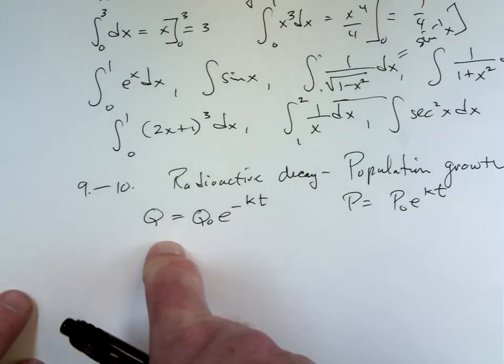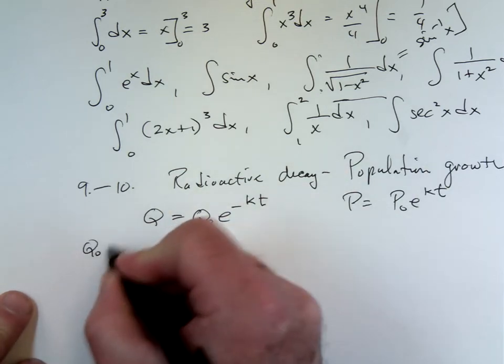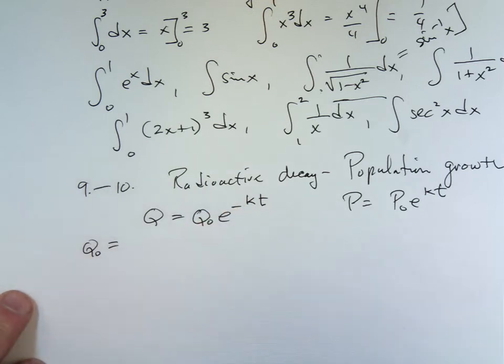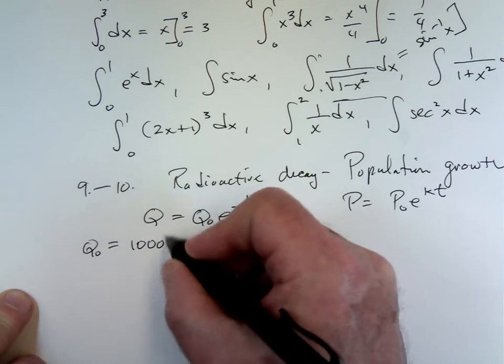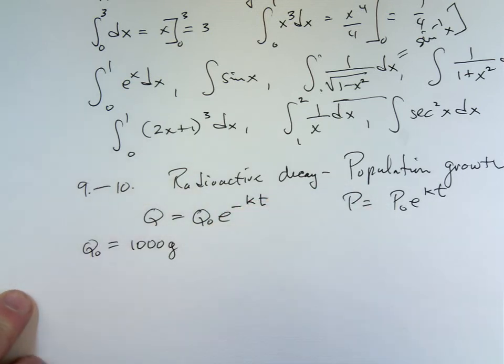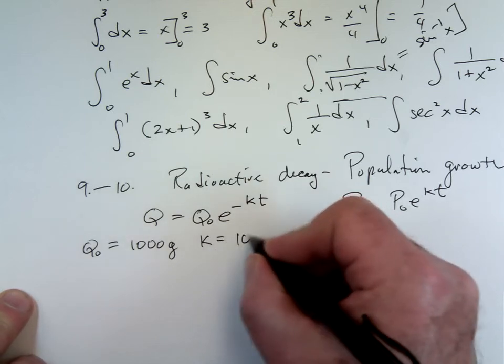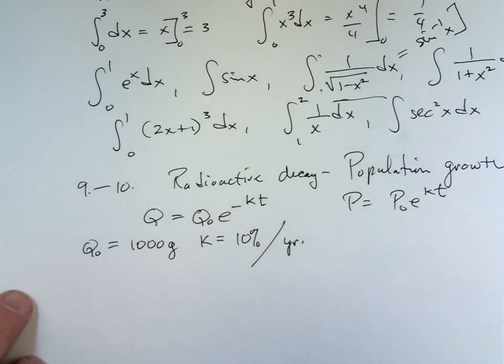I could do one. You want me to do one? Yeah, do an example. All right. Suppose Q sub naught starts off to be, what's that? It was k. Oh, good. Okay. Let's say it's 1,000 grams of radioactive material. Let's suppose the rate of decay is 10% per year. Radioactive decay.